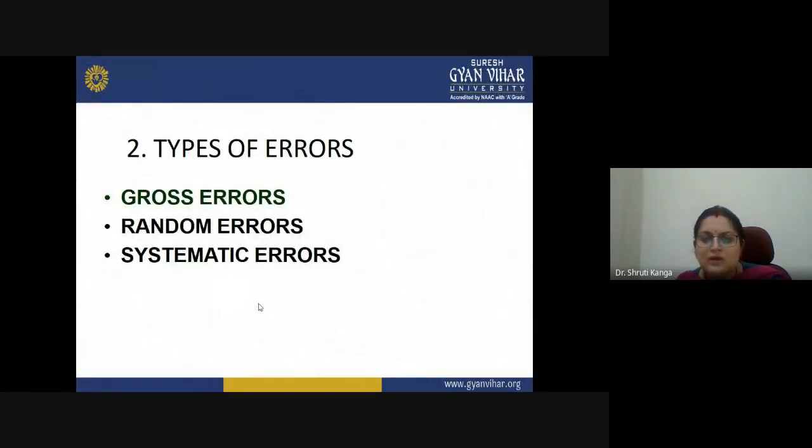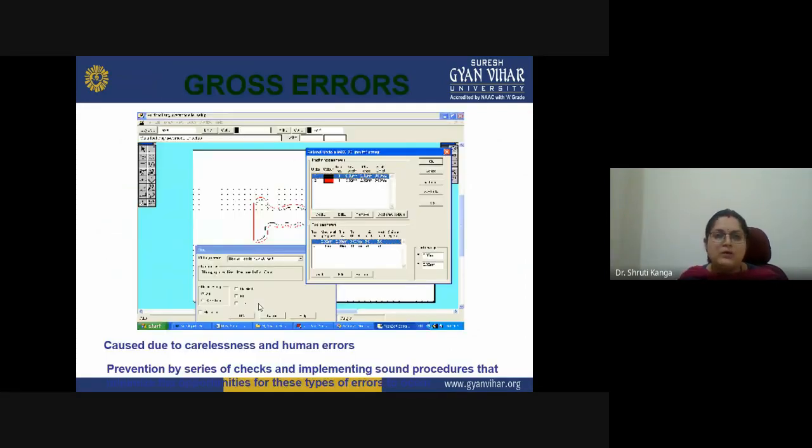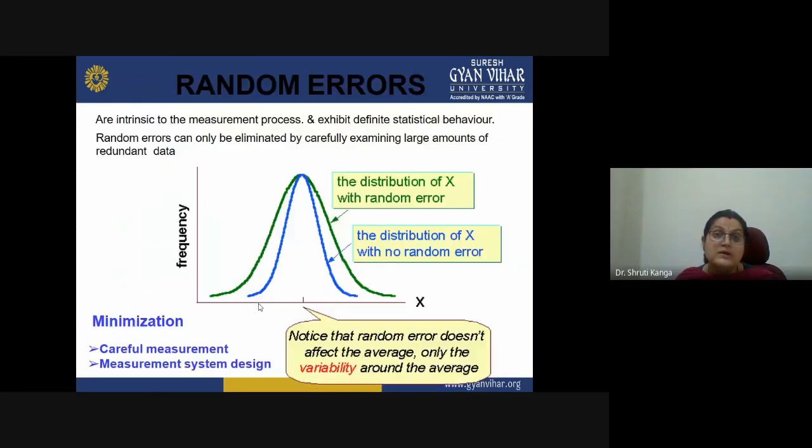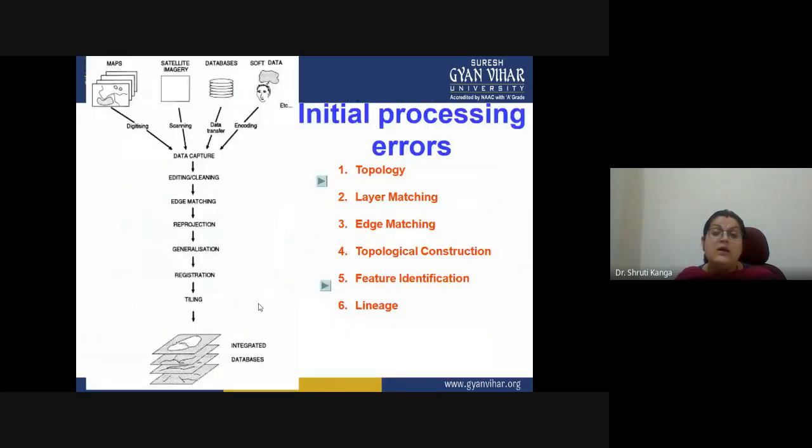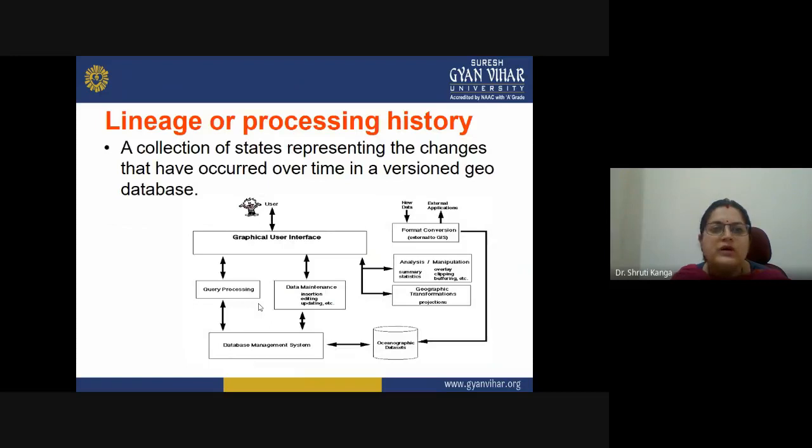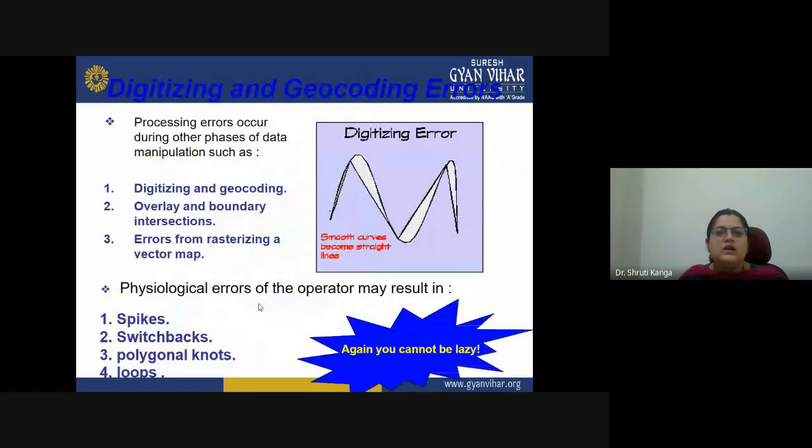In second stage, we have these kind of errors. If we are again able to overcome these problems which are related to the gross error, random error, or systematic error, then we are proceeding for the next step, which is related to the pre-processing. So if we are able to manage these errors also, then in the next phase we have the errors which are related to the digitizing, because initial pre-processing we have gone through.